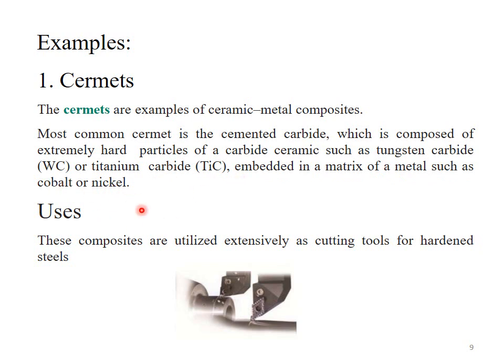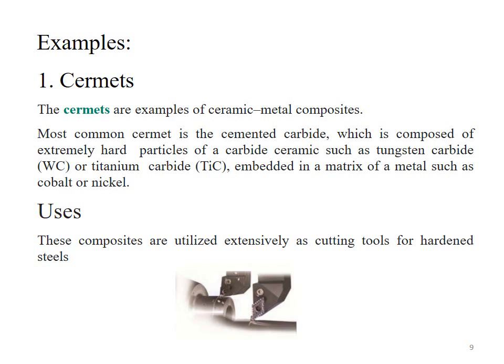In cermets, the matrix phase consists of metal, and the reinforcing phase consists of metal carbides. That may be tungsten carbide, that may be titanium carbide. The reinforcing phase, which consists of carbides, is embedded within the matrix phase.